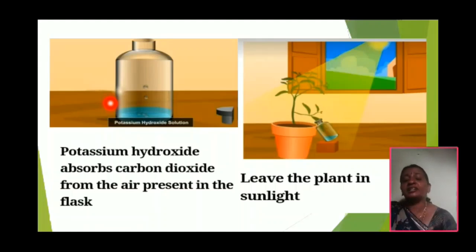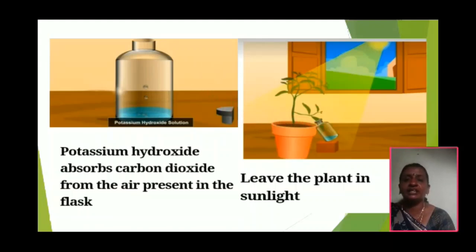Why do we use KOH solution in this experiment? KOH solution absorbs the carbon dioxide in the bottle, so we can use KOH solution. Take one beaker and pour some potassium hydroxide solution. And we need one split cork also, and we need to fix it in a glass jar.